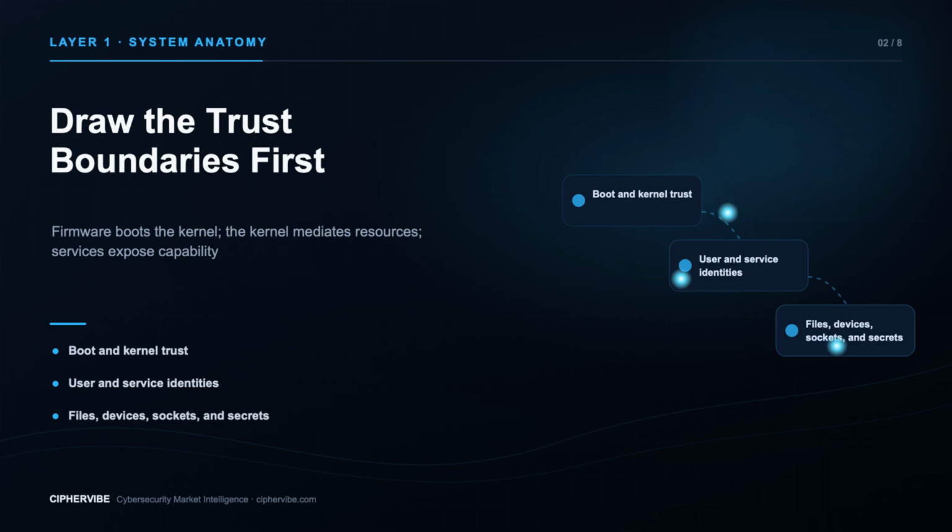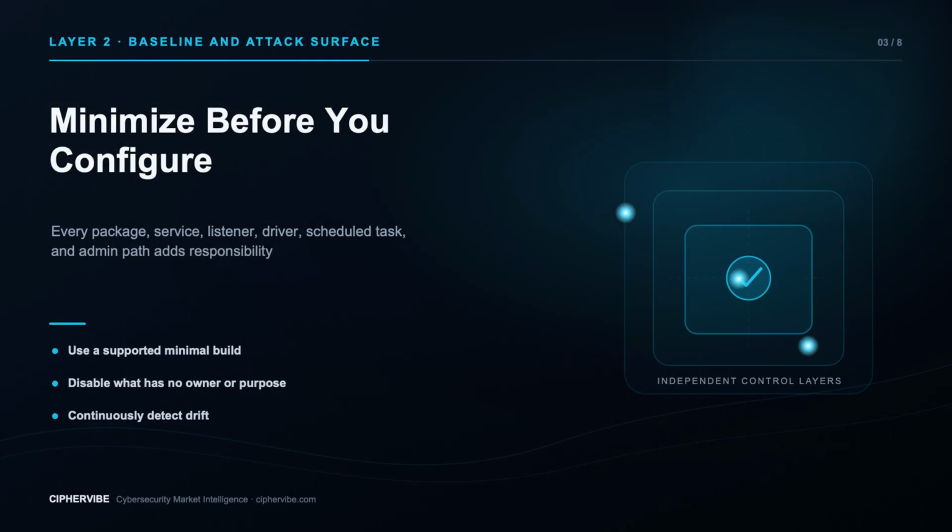Mark trust boundaries around boot, the kernel, credential stores, administrative interfaces, update sources, and untrusted service inputs. Then mark dependencies. A hardened application can still rely on an overprivileged account or writable startup path. Start with mission, sensitivity, threat, uptime, and recovery, not settings. The safest unnecessary component is the one never installed. Begin from a supported minimal image.